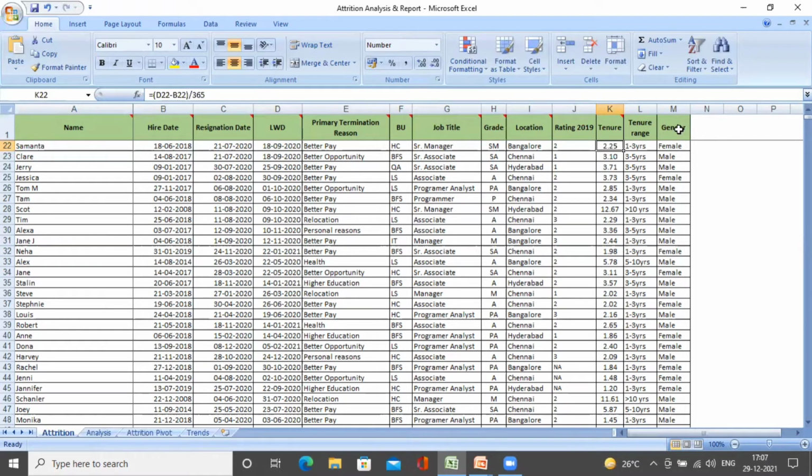The last detail that we are recording in this analysis is gender: is it male or female? So why exactly do we need this data? In today's analysis, we are going to look at different trends pertaining to the business unit, grade, and reasons, and see where we are losing our associates or talent. So now, as we have seen what data we need, let us see how the analysis is done.